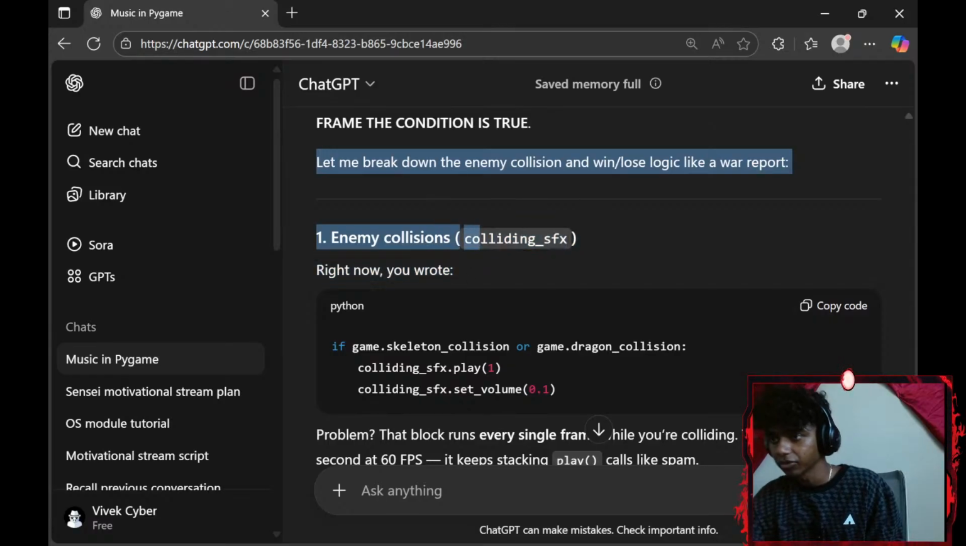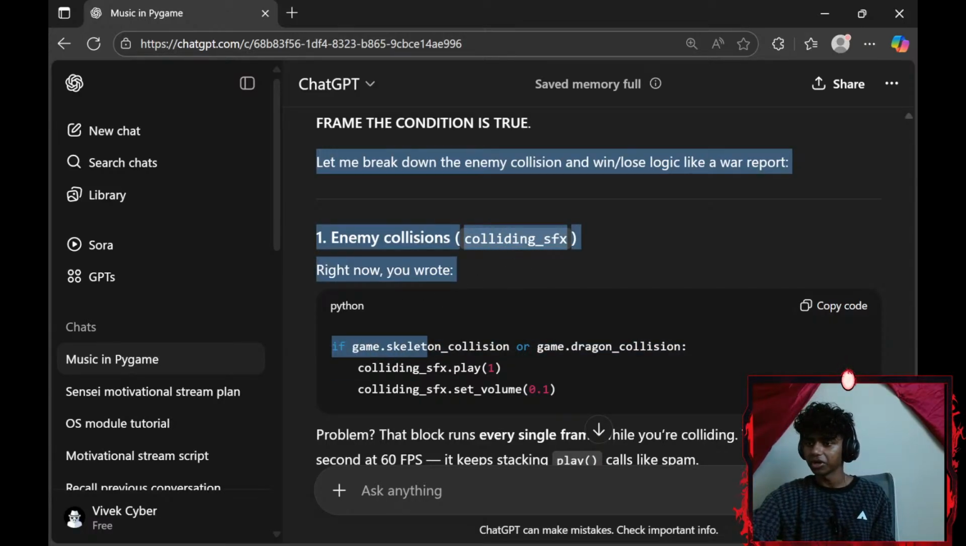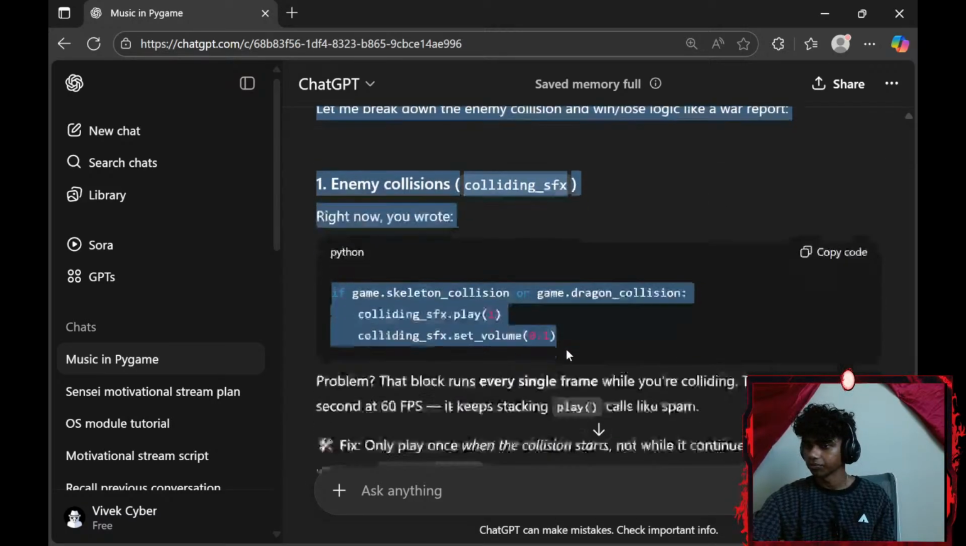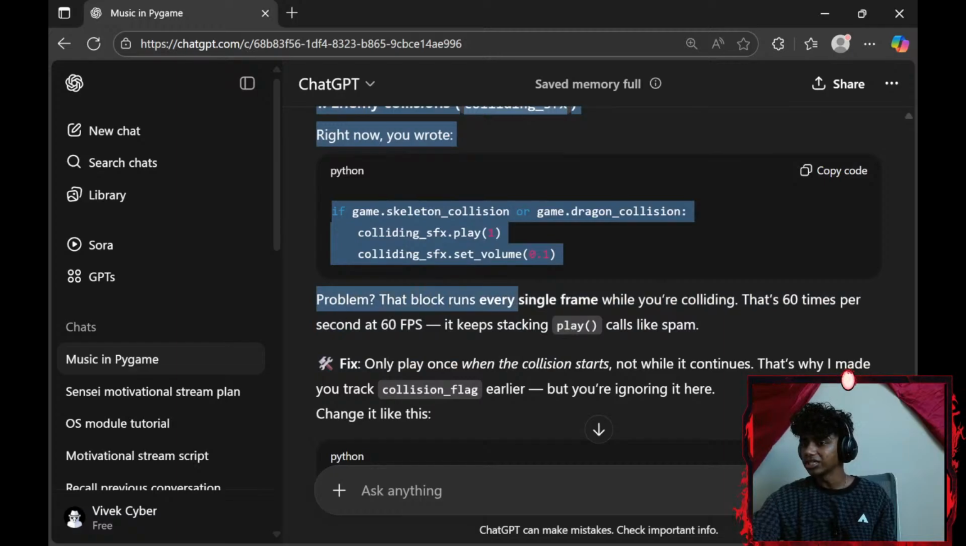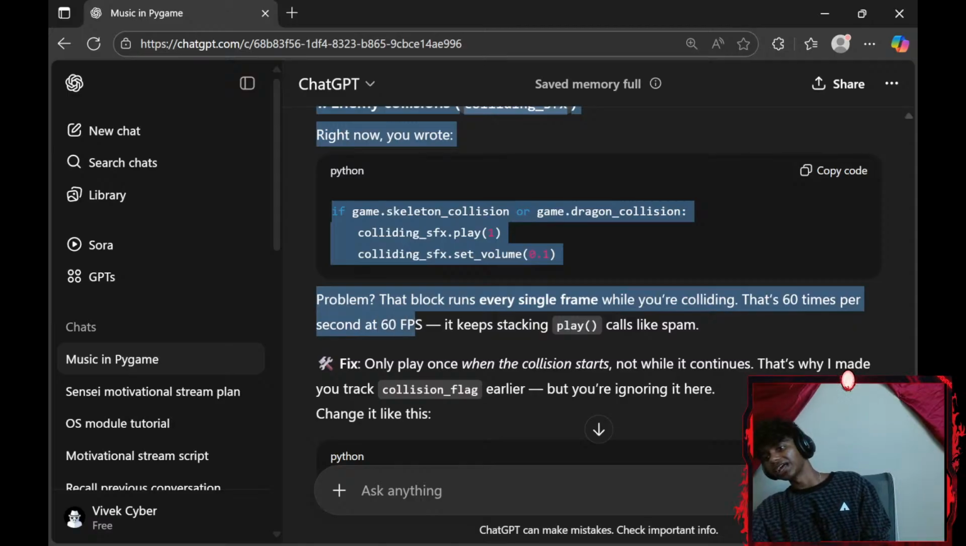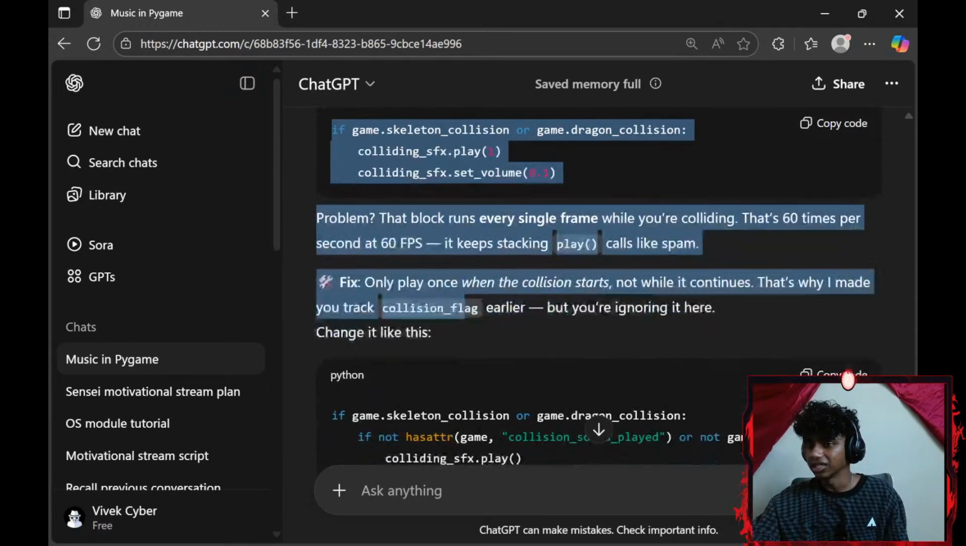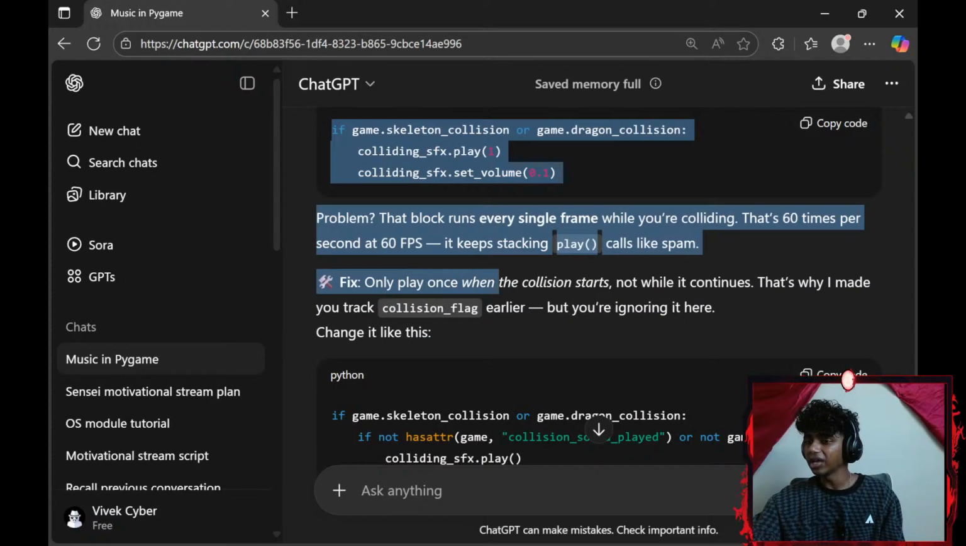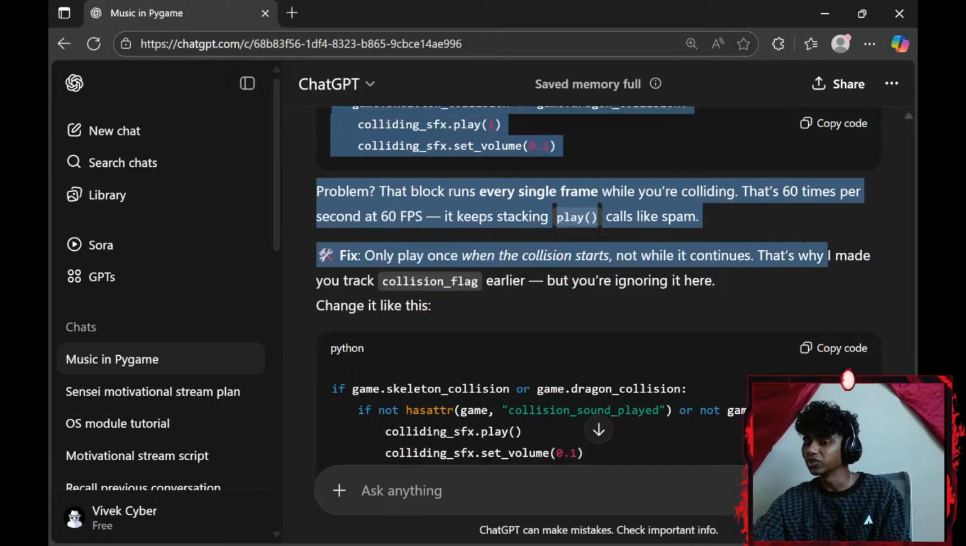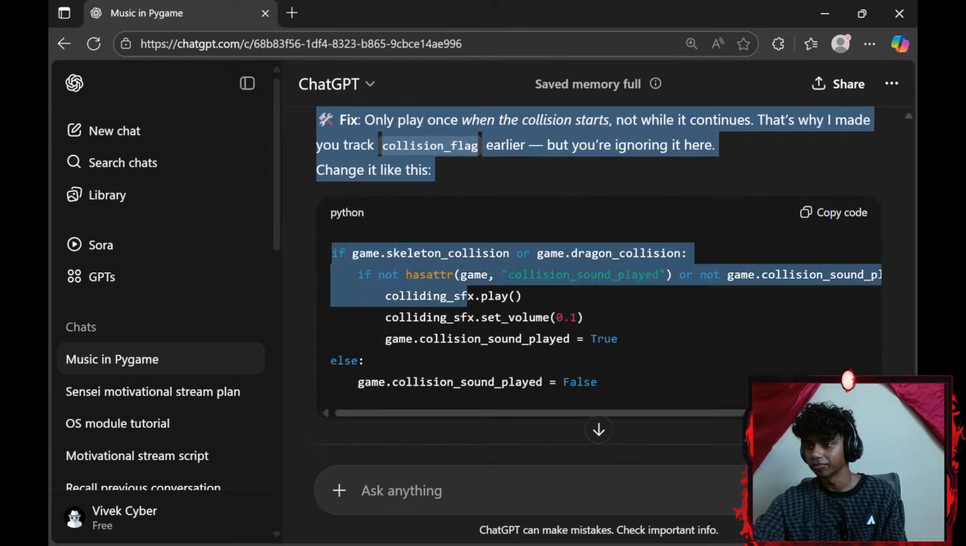Enemy collision, colliding SFX. Right now you wrote if game.skeleton_collision or game.dragon_collision. Problem: that block runs every single frame while you're colliding. That's 60 times per second at 60 FPS, stacking play calls like spam. Fix: only play once when the collision starts, not while it continues. That's why I made you track a collision flag earlier, but you're ignoring it here.